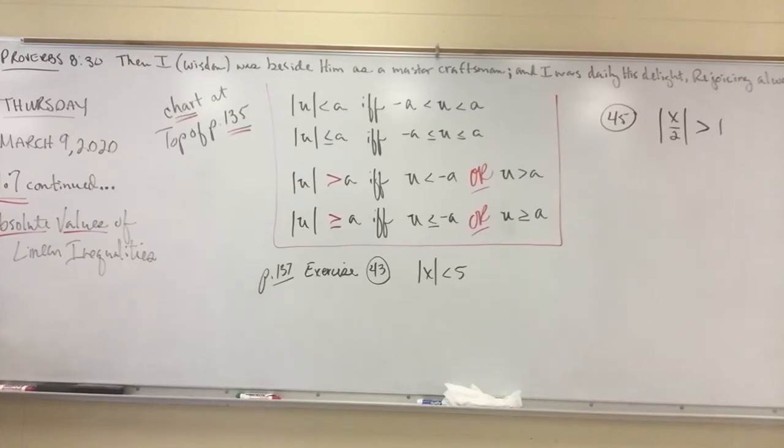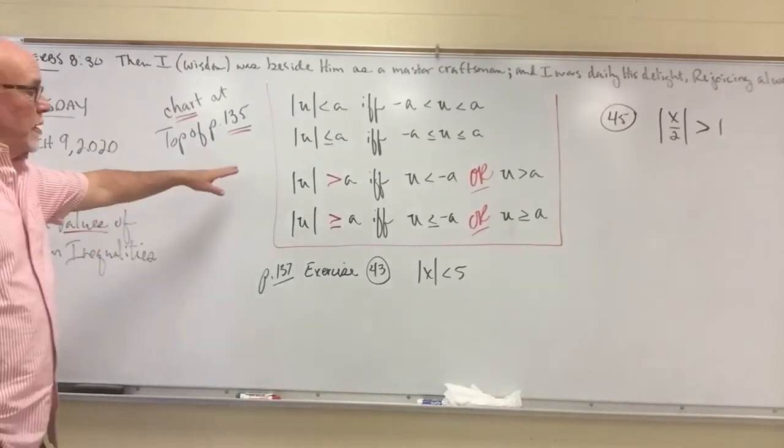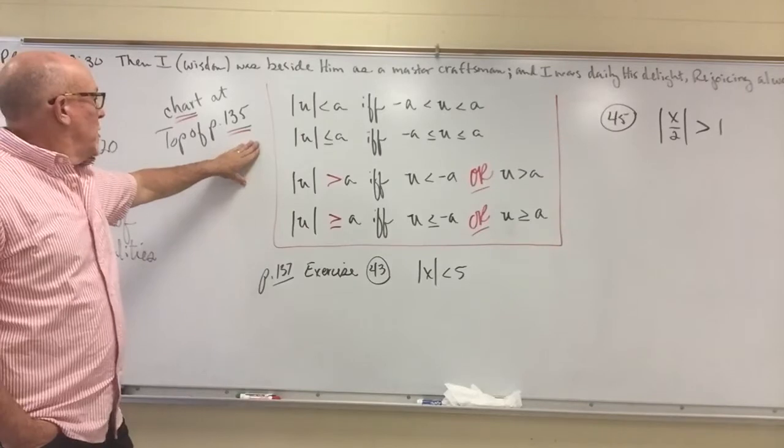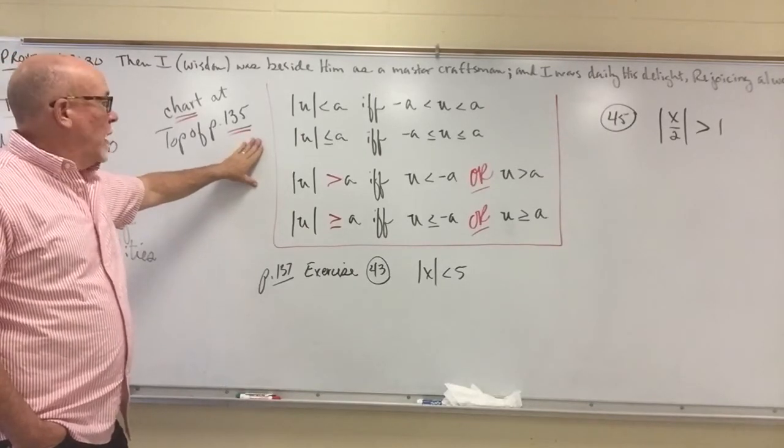All right, today is March the 9th, Thursday. We're looking at section 1.7 continued. Specifically, we're looking at absolute value inequalities today. All right, this chart is going to be a lifesaver. It's found at the top of page 135.